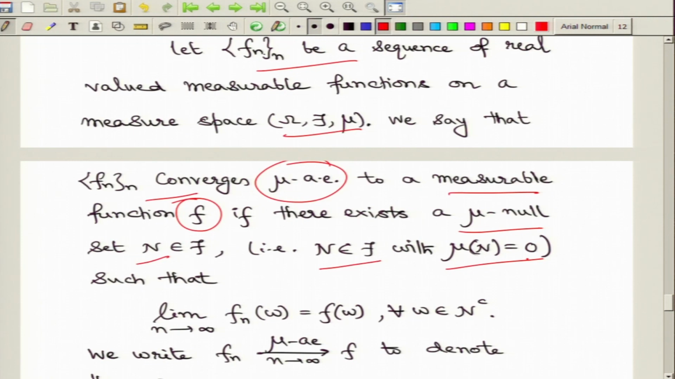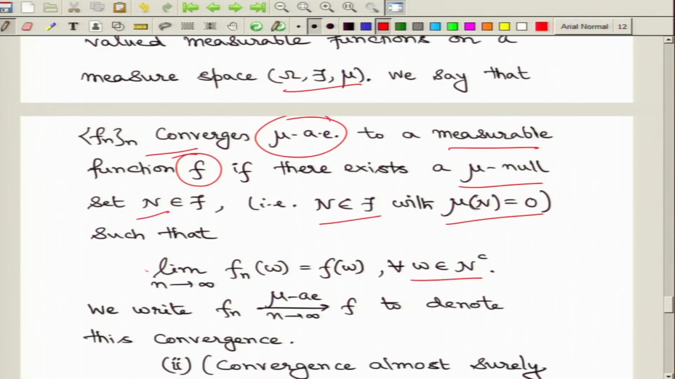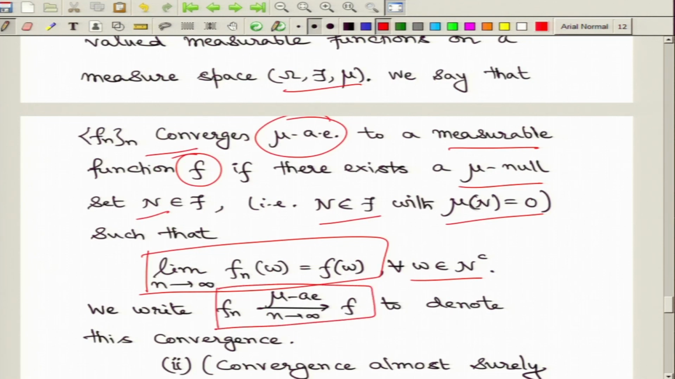So, take such a mu null set. Then on the complement of that null set you can justify the pointwise convergence. As soon as you can construct or show the existence of a mu null set such that on the complement of the null set you have this pointwise convergence, then you say that this sequence of functions converges almost everywhere to the limit function small f. And here we shall use this notation to denote the almost everywhere convergence.